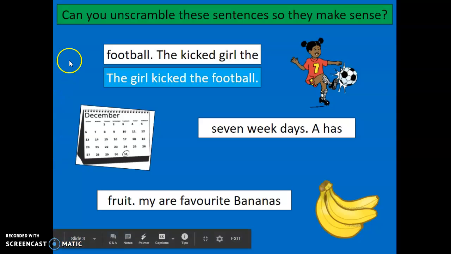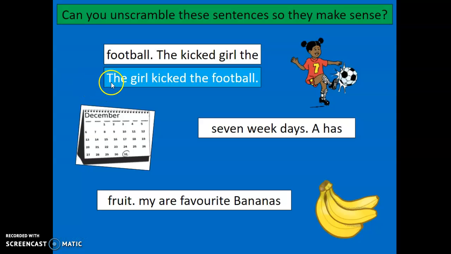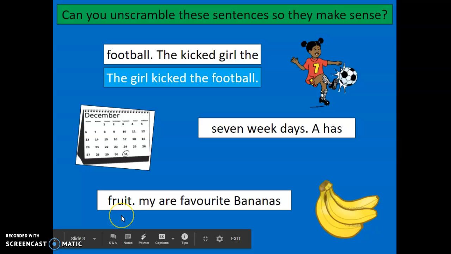Right, so as you can see, this sentence now makes sense. It says, the girl kicked the football. The capital letter is at the beginning and the full stop is at the end. Now, I'd like you to do the same with these next two sentences. So this says, 7, week, days, a, has. I want you to put that into order. Make sure you've got your capital letter and full stop in the right place. And this one here too.